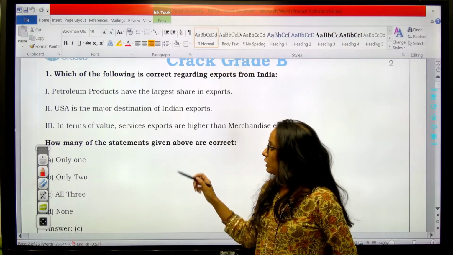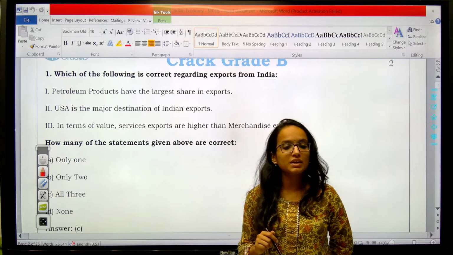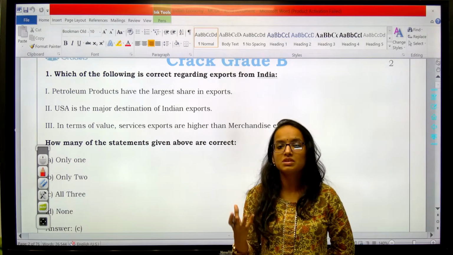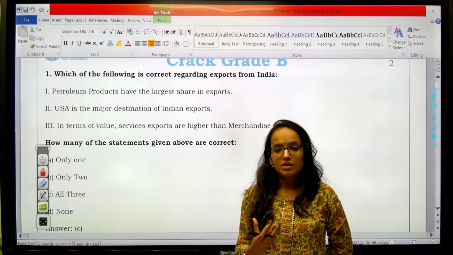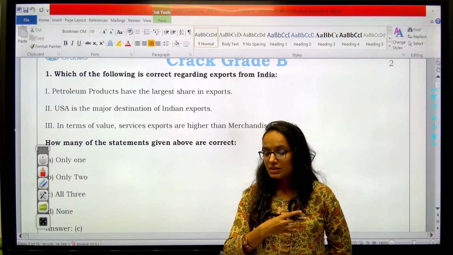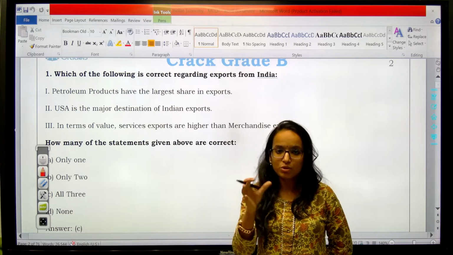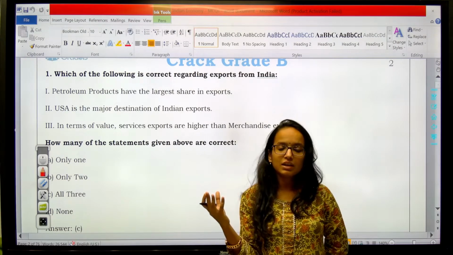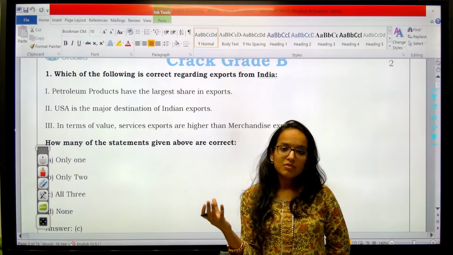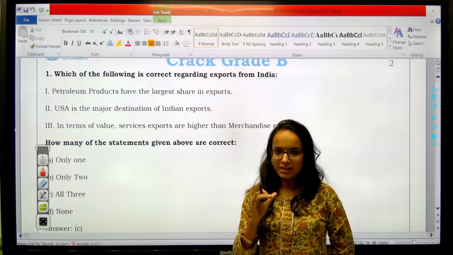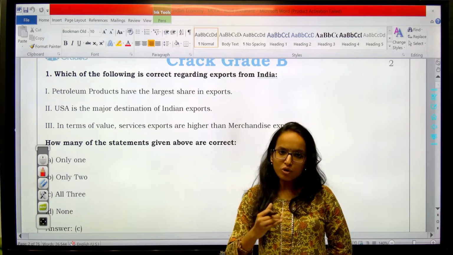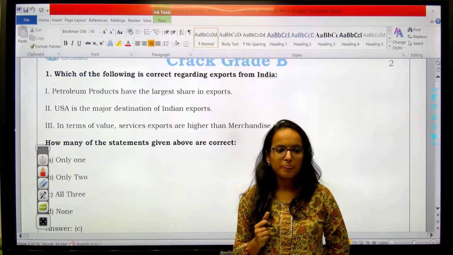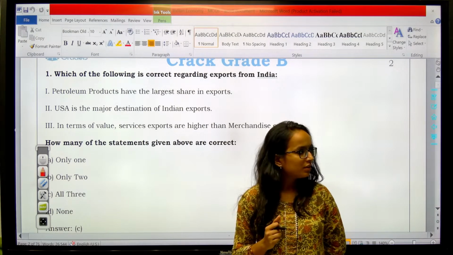Then in terms of value, services exports are higher than merchandise exports. Is it true or false? As you all know, India has a services surplus. In trade of services, we have more exports than imports. While in merchandise trade, we have a negative trade balance, which means we import more goods as compared to export of goods.